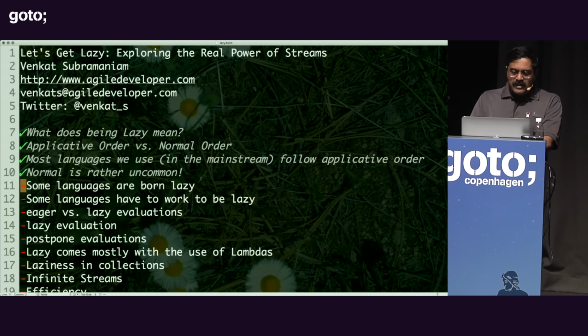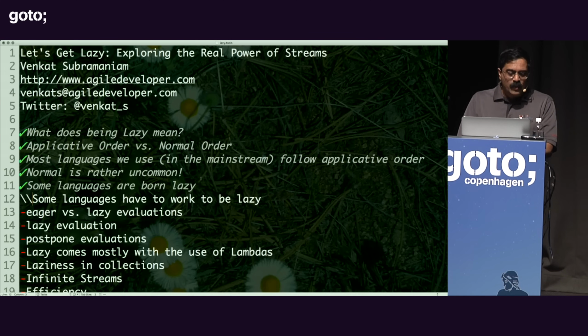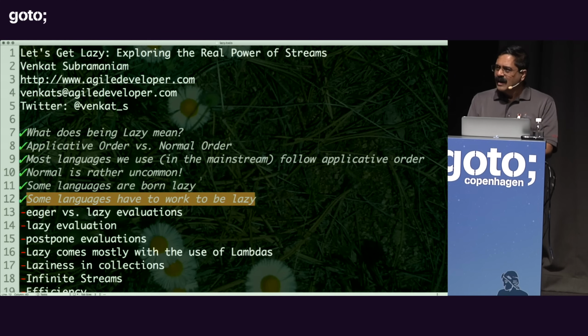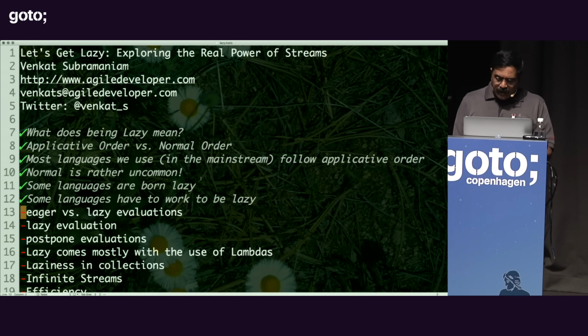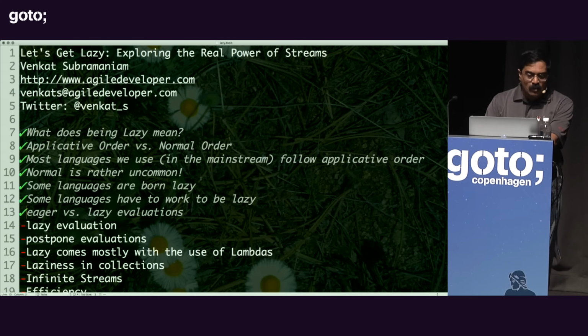Well, it turns out that some languages are born lazy. They are born by the beach, and they just sit there and have a good time. But some languages have to work really hard to be lazy. They're kind of like me. I'm always agitated. I'm always up to something. And my wife says, why don't you relax? I'm like, how do you do that? And that's the way we are. Like, some languages are absolutely eager. They're not very lazy. But it turns out that lazy evaluation is absolutely critical.